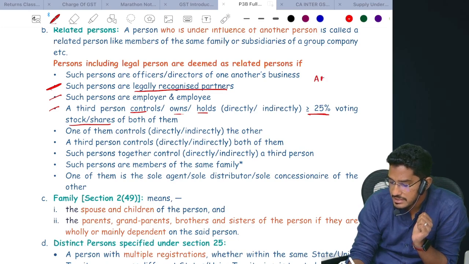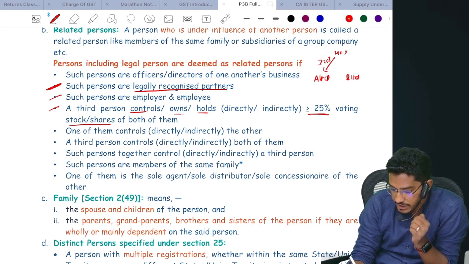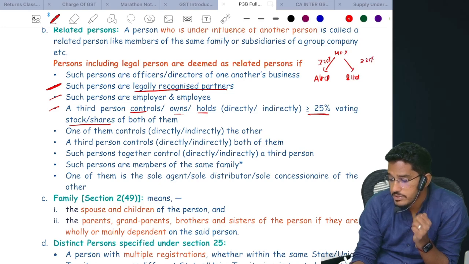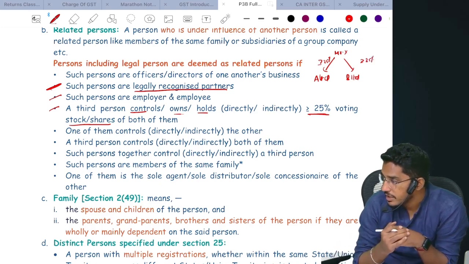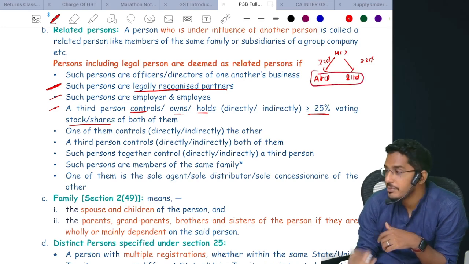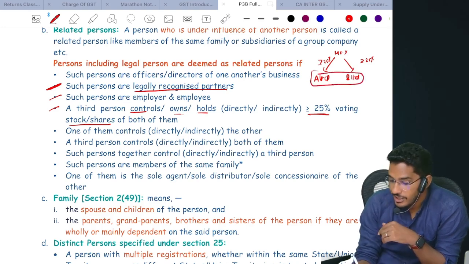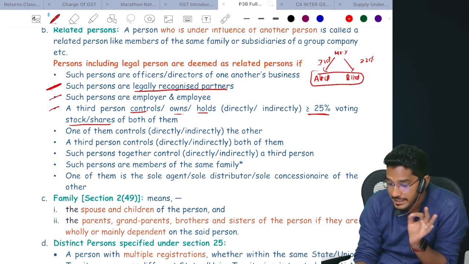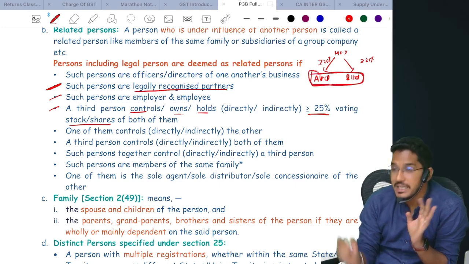Say for example, there is a company A Limited and a company B Limited. There is a person, Mr. X, holding greater than or equal to 25% of the equity or shares in A Limited. He is also holding greater than or equal to 25% of the equity or shares in B Limited. Now who will be related? A Limited and B Limited will be related. Not Mr. X and A Limited, not Mr. X and B Limited. A Limited and B Limited will be related.